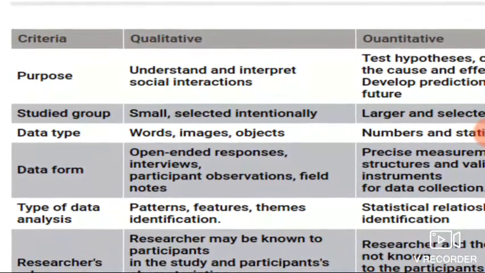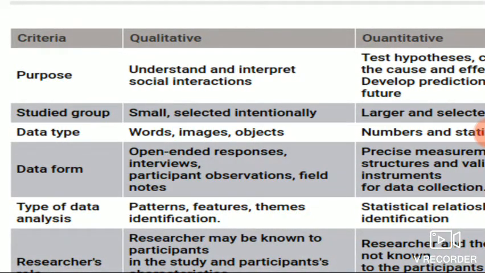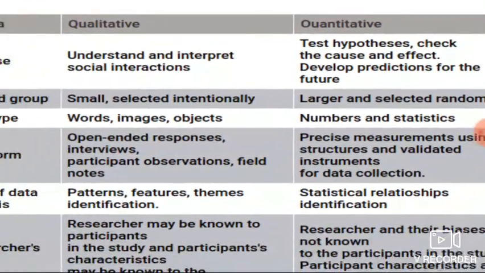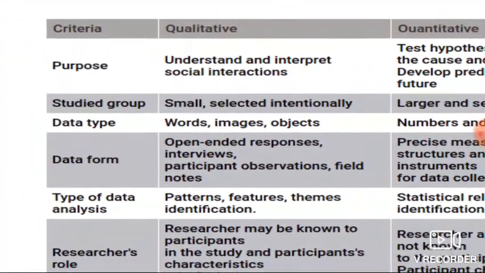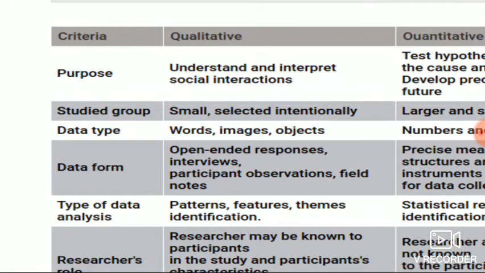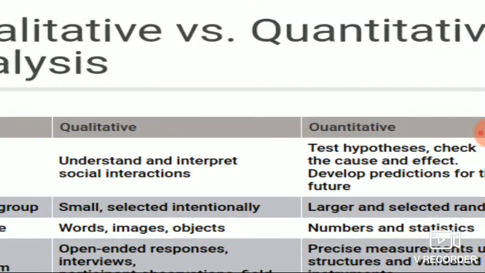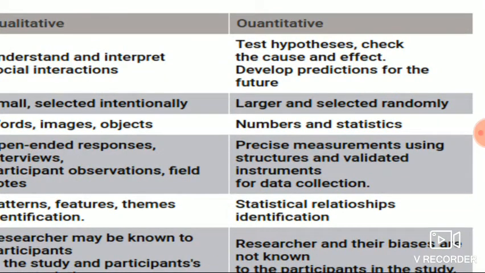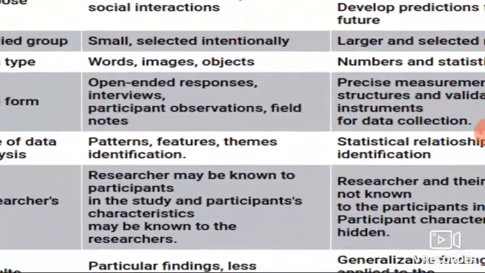Qualitative data size is small, but quantitative data is a large base. Data type. Qualitative data types are words, images, objects, but quantitative data are numbers and statistics.